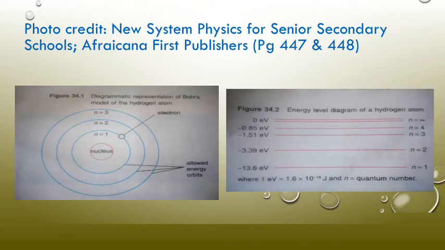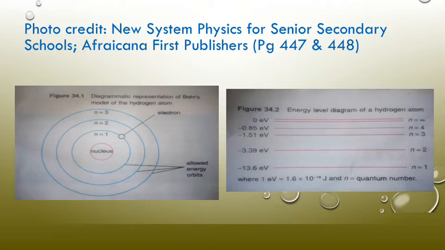If you also look at the second diagram, as I said earlier, the amount of energy closest to the nucleus is the highest. So here, for n equals 1, we can see 13.6 electron volts, and the value continues to decrease as the number of shells or energy levels continues to increase.